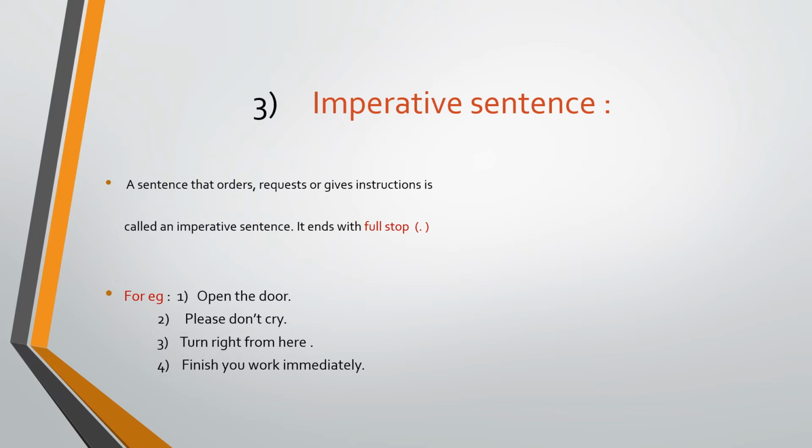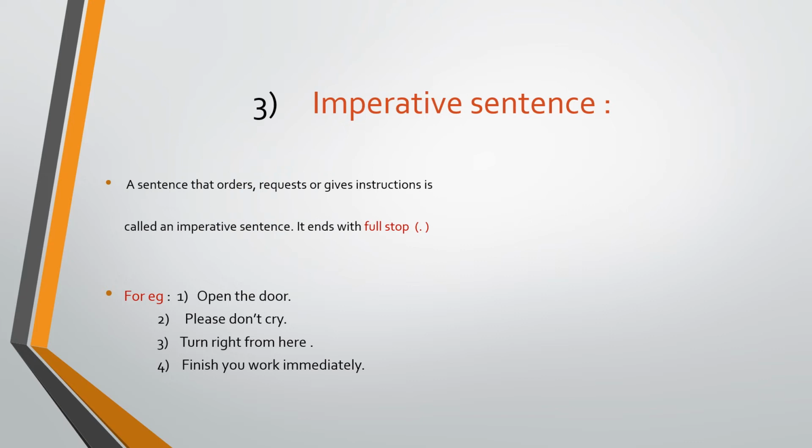Examples given. Open the door. Please don't cry. Turn right from here. Finish your work immediately. If we open the door, at that time we will make a request. Please don't cry, isn't it? We will tell politely. Turn right from here, it's an order. Finish your work immediately, we will give the instruction. Teacher is giving, parents are giving, this way.